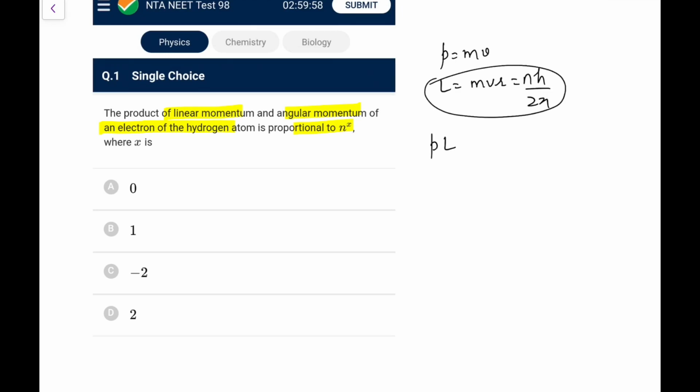L is directly proportional to n and p is mv. So p is proportional to v, and v you know is proportional to z by n. So p is proportional to 1 by n, L is proportional to n, therefore this would be independent of n. That means x will be equal to 0. So go for option A in this particular case.